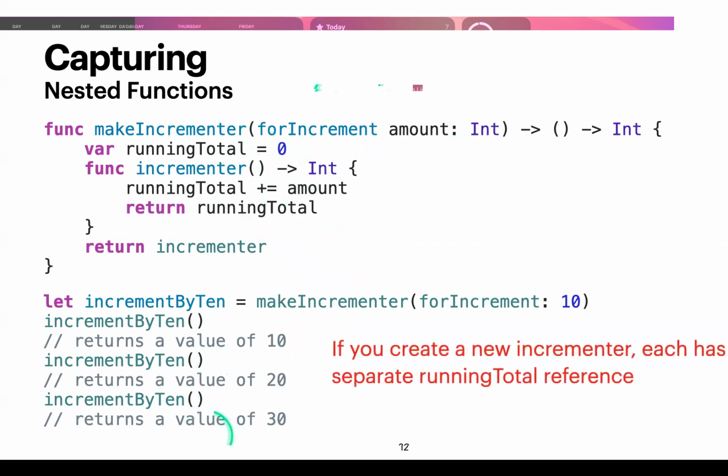If you create a new incrementer, so let's say you call makeIncrementer somewhere else again, it will have a separate runningTotal instance. So if I call makeIncrementer again and I pass in 20, and I call that incrementByTwenty, I should get 20 now. So if you create a new incrementer, they have separate references to the runningTotal.